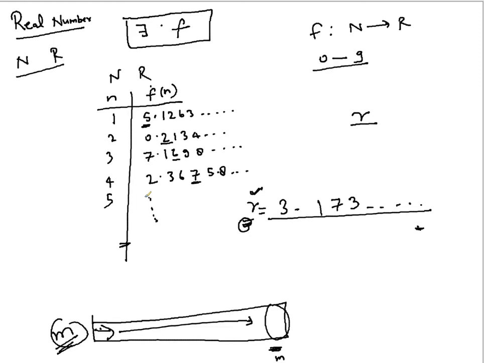Why? So you are saying that here I am taking n and fn in such a way that for one you have two real numbers r1 and r2. Yes, sir. See, in that case you can always create a tuple here, right? The way you are creating this r, here you can create r and r bar. This r will differ from r1, and this r bar will differ from r2.